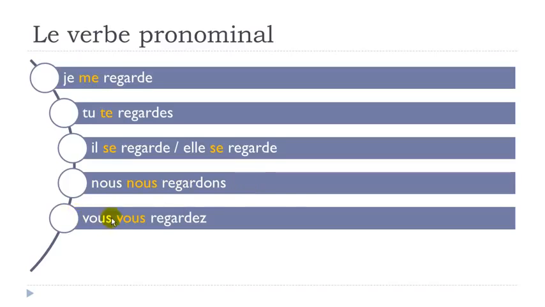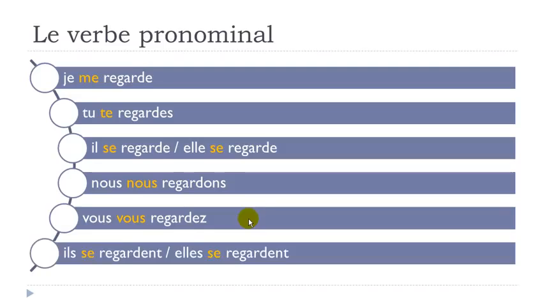Vous vous regardez. Ils se regardent. Elles se regardent. So now you can see that you've got to add this me, te, se, nous, vous, se before the verb when you conjugate it. Okay?